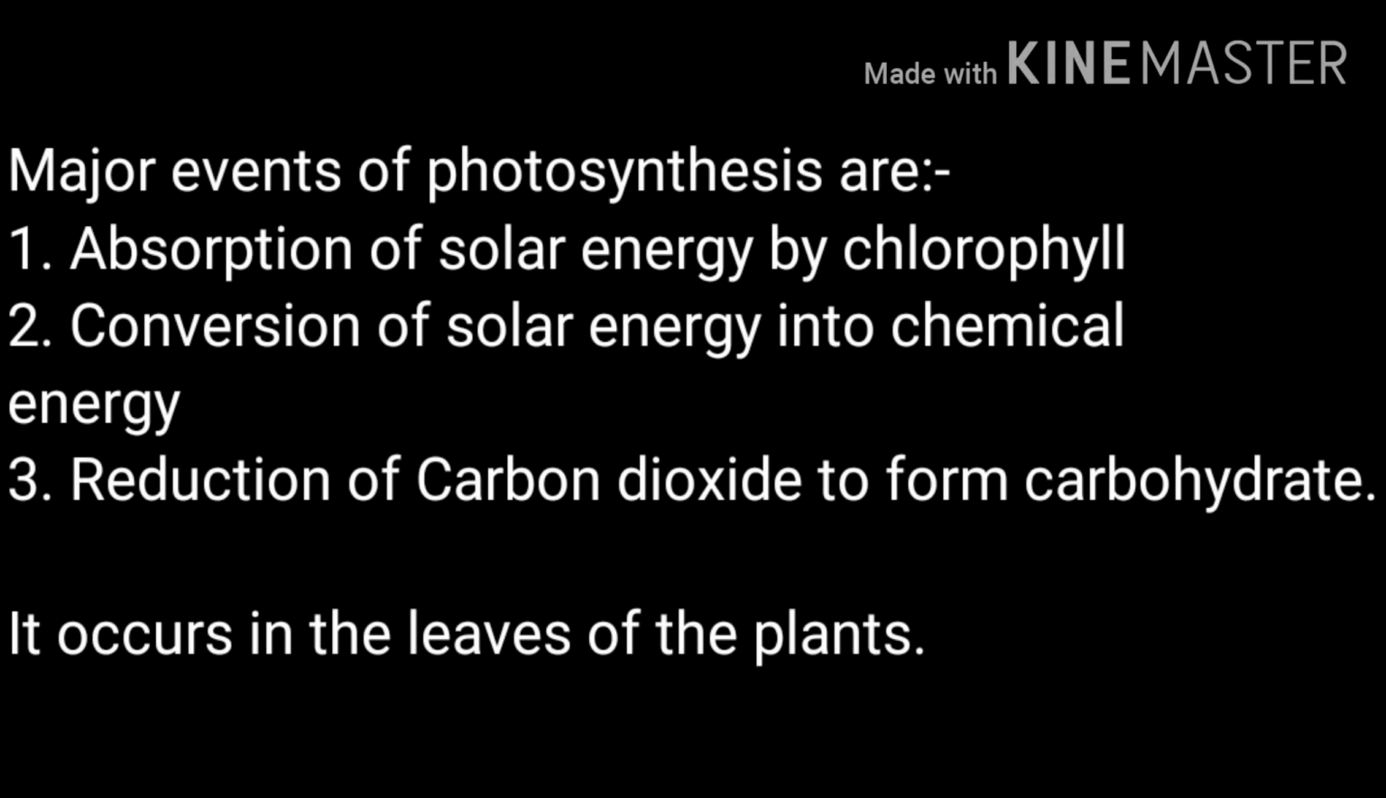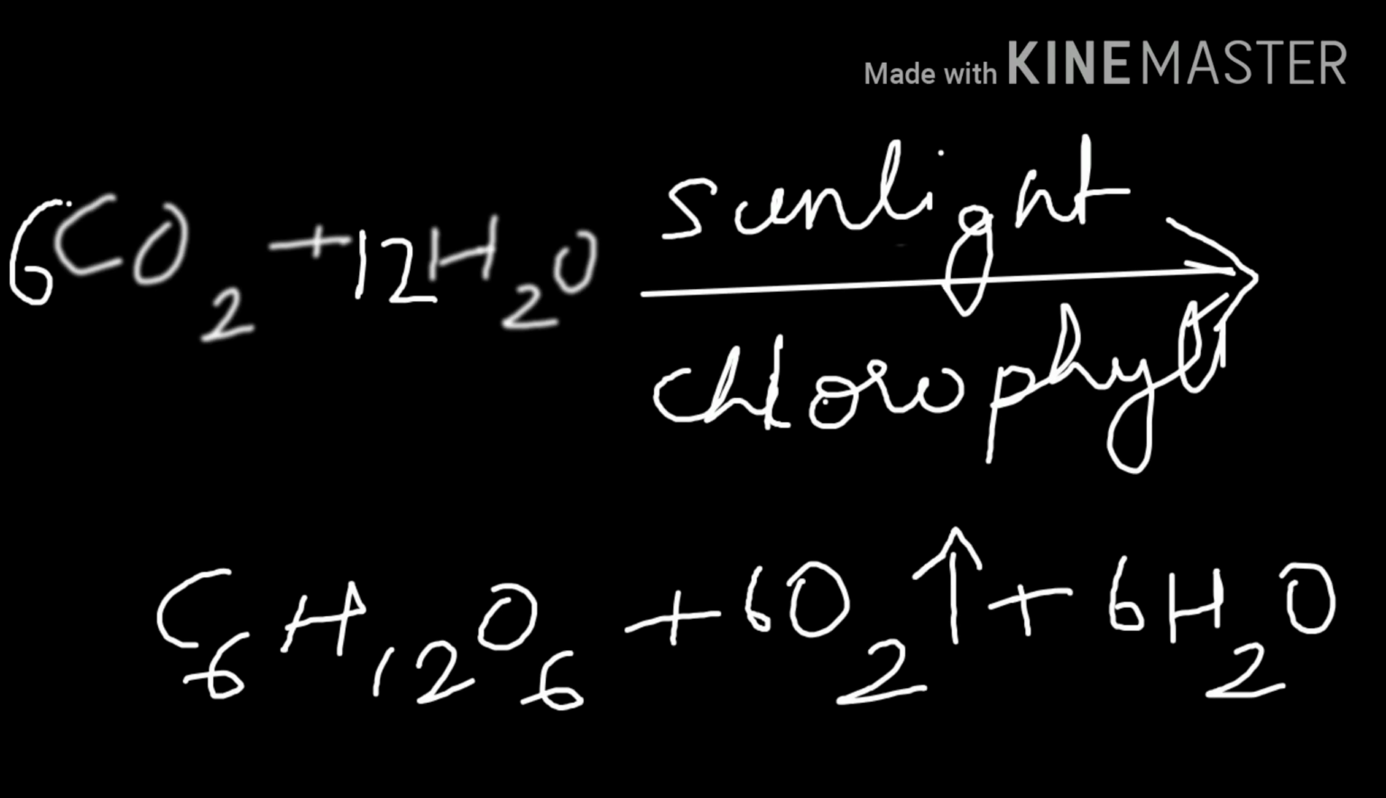Let's see the major events that take place during the photosynthesis process. First is the absorption of solar energy by chlorophyll. Second is the conversion of solar energy into chemical energy, that is the food. And the third is the reduction of carbon dioxide to form carbohydrate. So these are the three major events that take place in the photosynthesis process.